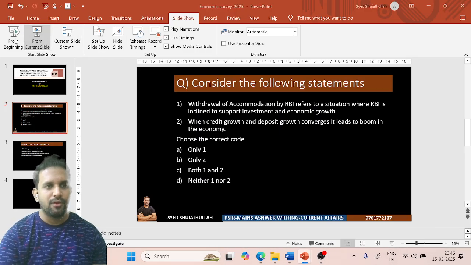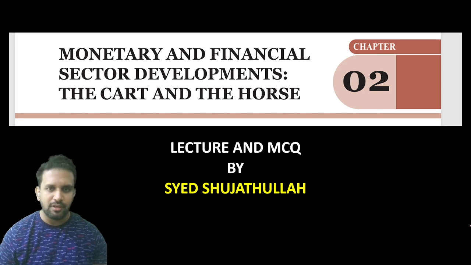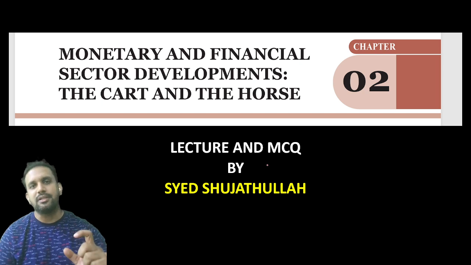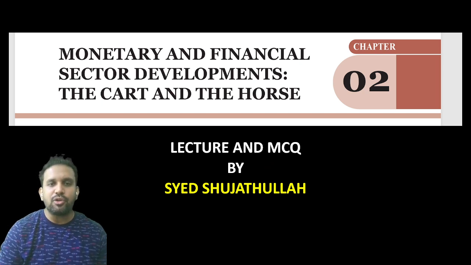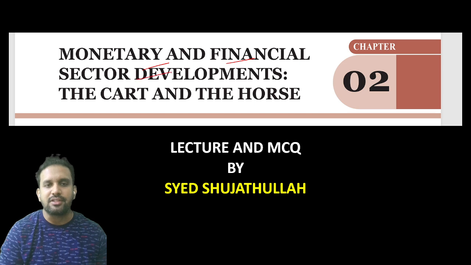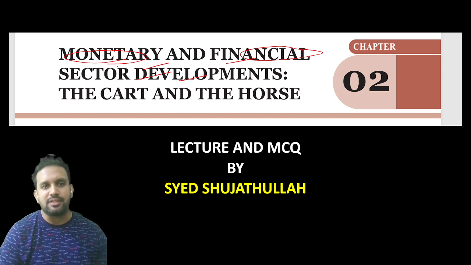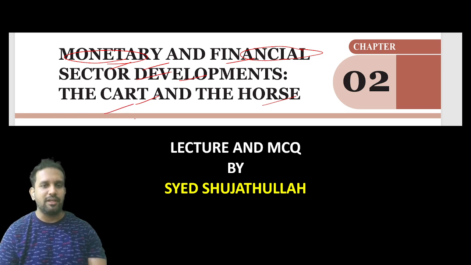Okay, so this particular concept I have taken from chapter number 2. Chapter number 1 is all about facts; I will come back to it later, no need to worry about it. But I found this concept that you should be aware of. Chapter number 2 of Economic Survey 2024 to 2025 deals with monetary and financial sector developments. What are the various financial sector reforms, or what is happening in the monetary aspect of our country? Those developments we will study in chapter number 2. The cart and the horse: who is the horse, who is the cart, that also we will study in a bit.